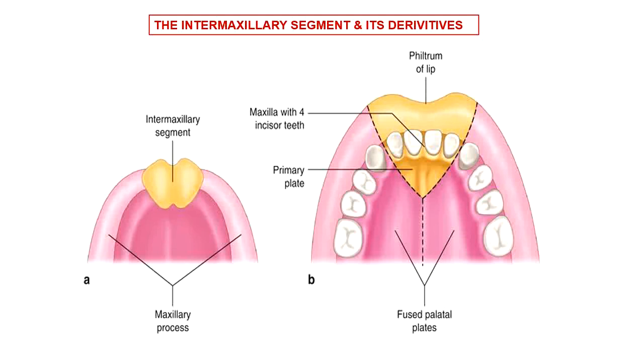The three components of the intermaxillary segment: labial component, which forms the philtrum of the upper lip. Then there is a jaw component, which bears the four incisor teeth, two central incisors and two lateral incisors, and then the palatal component, which forms this small triangular part of the adult palate. This is known as primary palate.